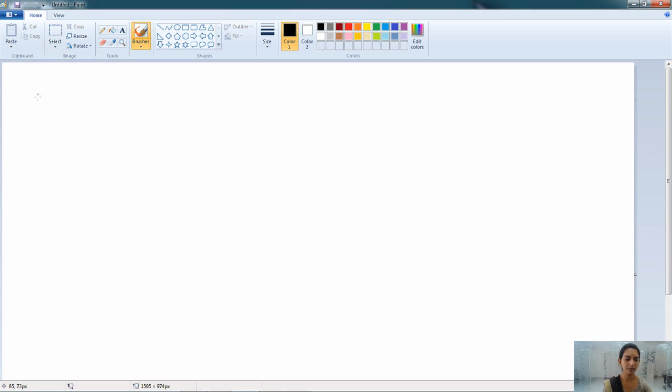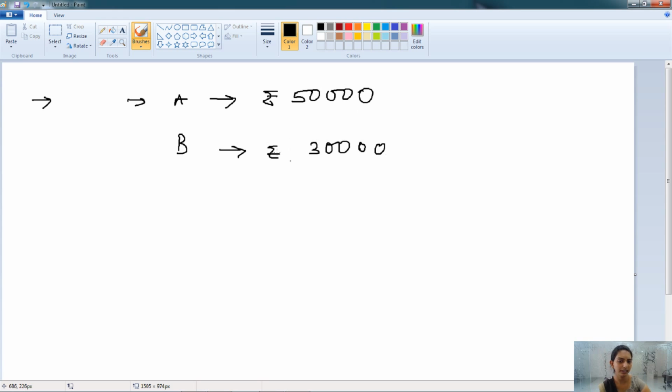Let's understand this with the help of an example. For example, if the firm has a choice to do one task with the help of machine A and machine B. Machine A gives the return of rupees 50,000, whereas machinery B gives the return of rupees 30,000. So obviously A is the best use of the resources because it gives the higher earning, whereas B gives the lower earning compared to machinery A. So it's the second best option.